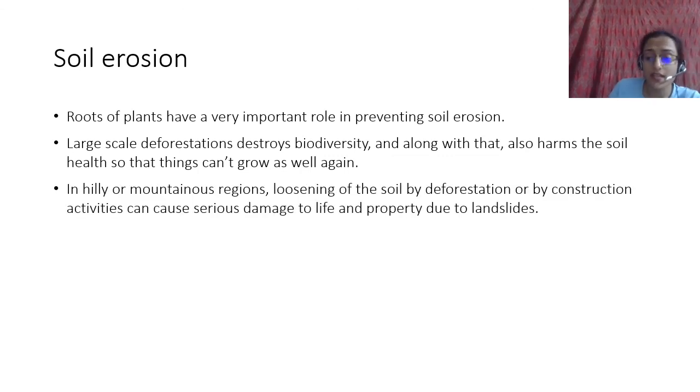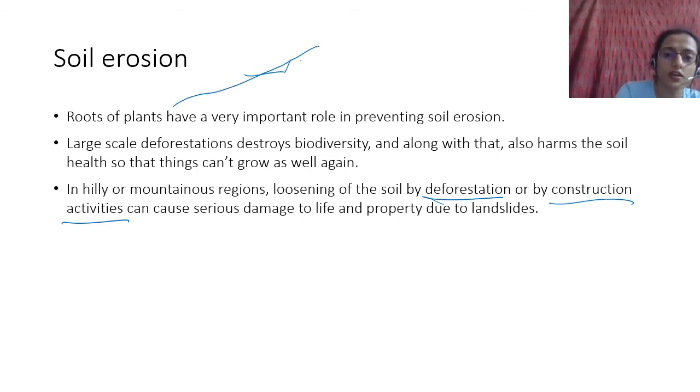In hilly or mountainous area especially, this is very destructive because loosening of soil by deforestation or by construction activities, illegal construction activities भी बहुत होते हैं, can cause serious damage to life and property due to landslides. What happens because of constructions? You have hills and you are breaking them. You are loosening all of this. When you loosen all of this, what happens? You are removing the trees from it. The trees are not able to hold this. It has become loose. You are making it more and more susceptible to landslides and such dangerous things.